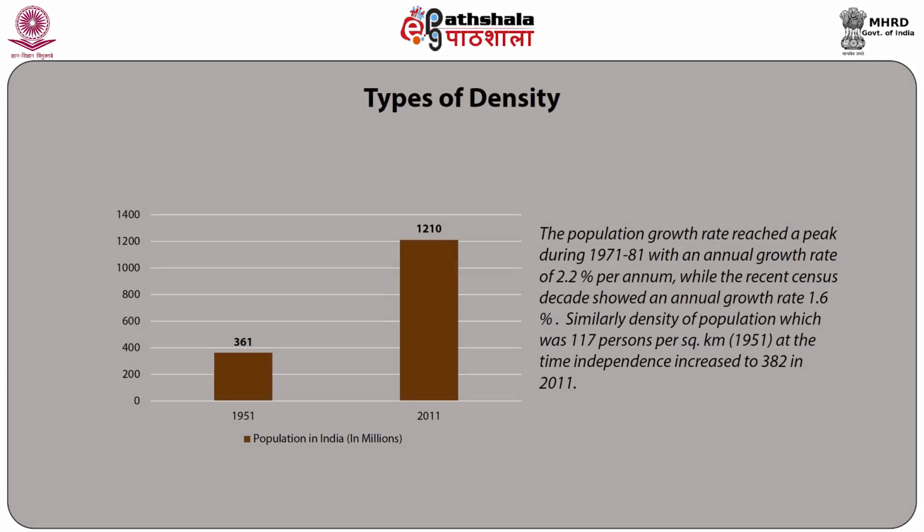In India, population was 361 million in 1951, which increased to 1210 million in 2011. The population growth rate reached a peak during 1971 to 81, with an annual growth rate of 2.2% per annum, while the recent census decade showed an annual growth rate of 1.6%. Similarly, density of population, which was 117 persons per square kilometer in 1951 at the time of independence, increased to 382 in 2011.